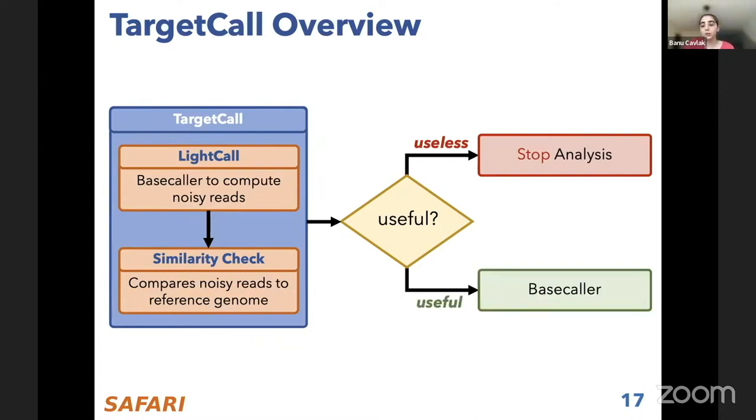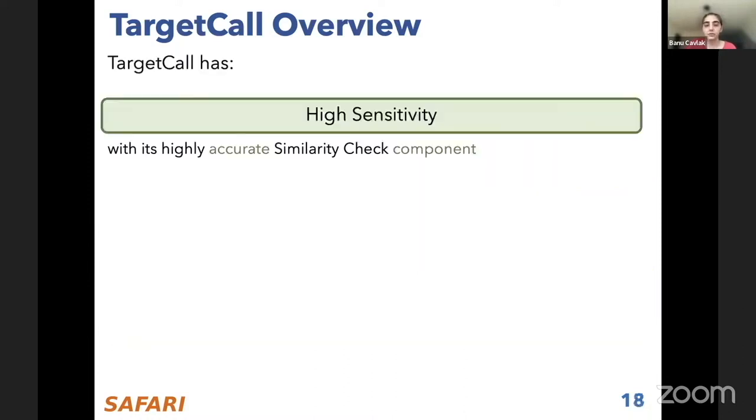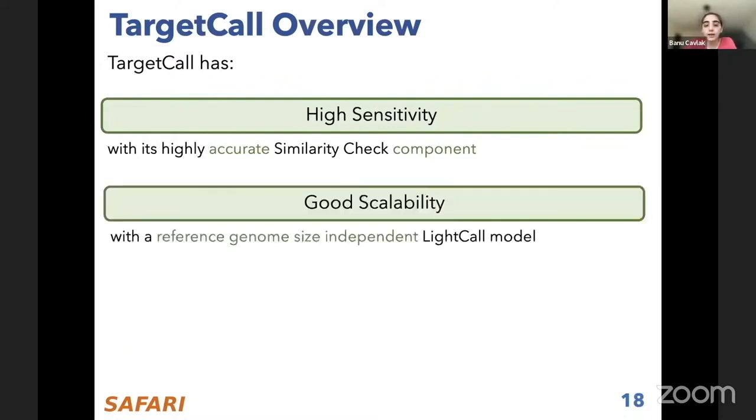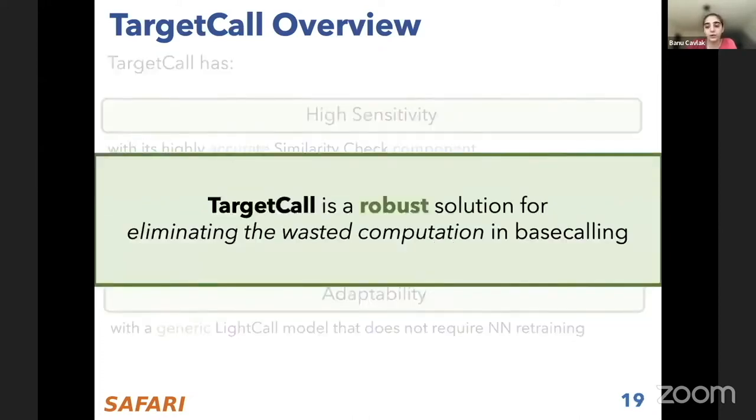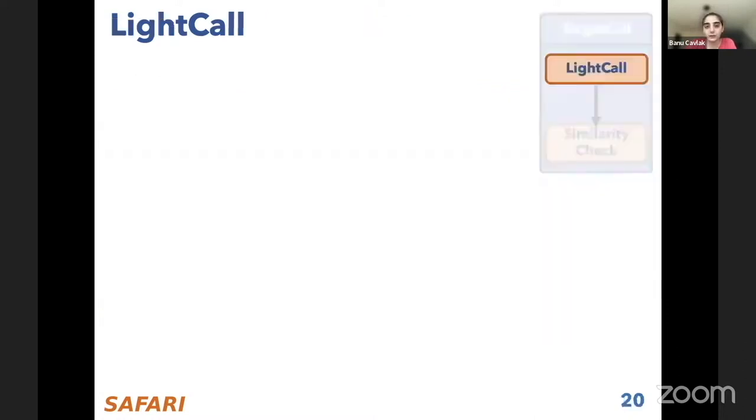Anything that is useful is forwarded to the base caller so that we maintain the base calling accuracy for the useful reads. In contrast to prior methods, TargetCall has high sensitivity because we have a highly accurate similarity check component. It has good scalability because the LightCall model's performance is independent of the reference genome size. It's adaptable to different use cases without requiring any other processing step or neural network training, because the LightCall model is generic. That means you just use the same LightCall model regardless of your read set and the reference that you are using. That's why TargetCall is a robust solution for eliminating the wasted computation in base calling.